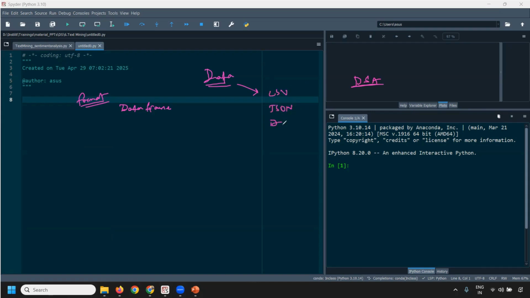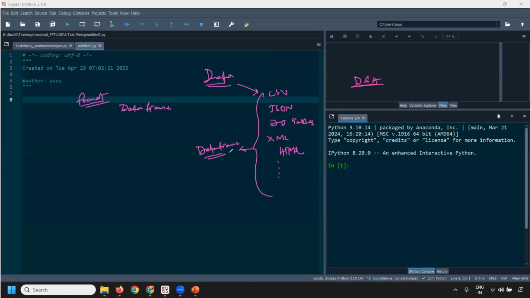You could directly connect from database tables. It could be XML, it could be HTML, it could be ORC files, Parquet files, it could be Avro files. So many formats are there. Python has the capability to read the data from all of these and store it into its session's memory. By default, it comes in a data frame format, provided we have the data in these formats in an organized manner. So auto interpretation of the data types is done by Python.